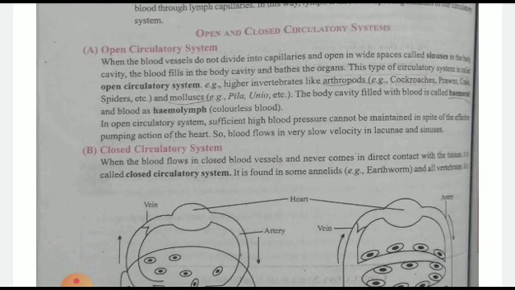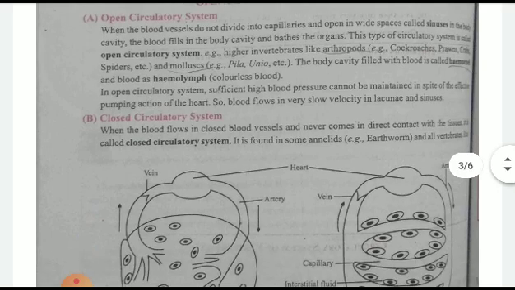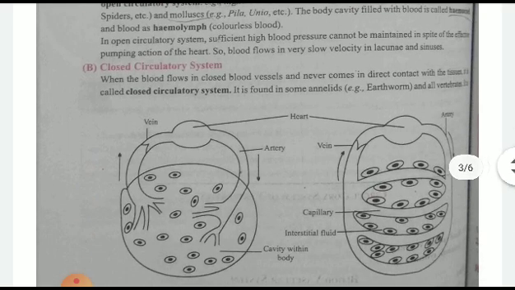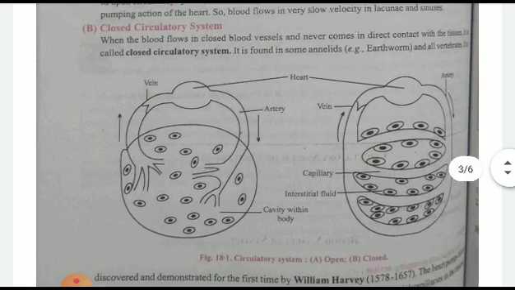Open circulatory system: it will be open, and parts of the organs will be there. Pila and unio in the mollusca have it. Then hemolymph will be there, that is the colorless blood. Sufficiently high blood pressure is maintained. Closed circulatory system: in this the earthworm and all vertebrates are included.